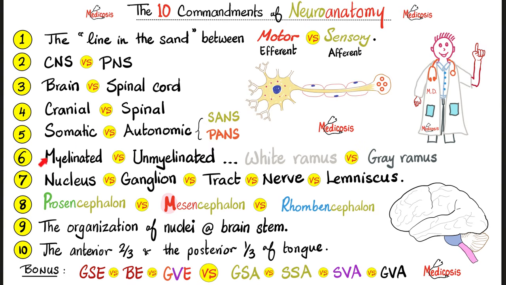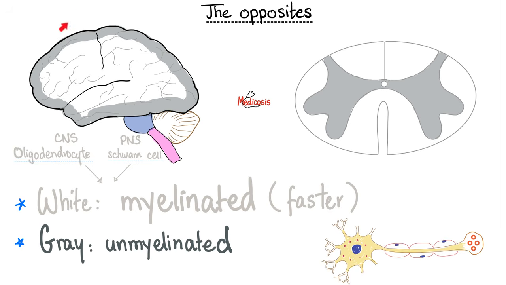Keep in mind that myelinated fibers appear white and they form white matter, but unmyelinated fibers appear gray, so we call them the gray matter. So when you see the word white ramus, it has white, so it is myelinated. But gray ramus is gray because it's unmyelinated. If we're talking about the brain, as you see, the fibers on the outside are unmyelinated, and that's why they are the gray matter. But in the spinal cord, it's the other way around. The gray matter, unmyelinated fibers, are on the inside, whereas the white matter, myelinated, is on the outside.